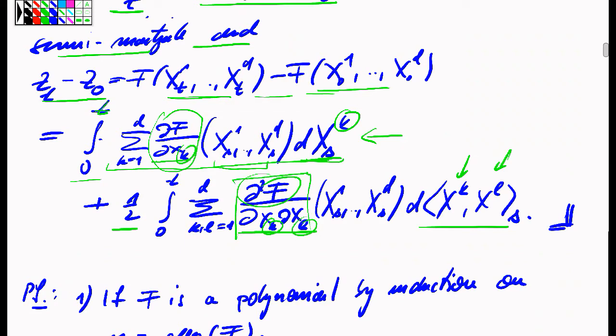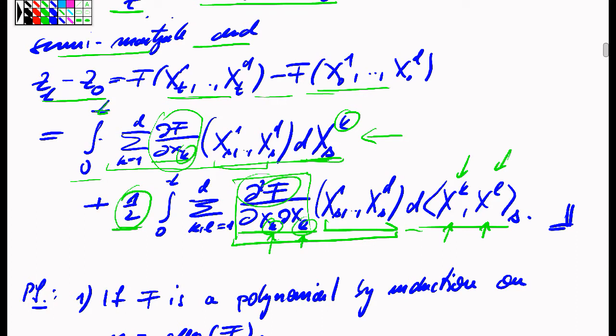So that's the entry of the Hessian matrix of the function f at coordinate k and l. We evaluate this at the location of the process, and we have to integrate this, which is now just a continuous function in the time parameter s. We have to integrate this continuous function, for all choices k and l, against the co-bracket process of the kth and the lth input process. This comes with a factor 1/2. And that's the Ito correction.